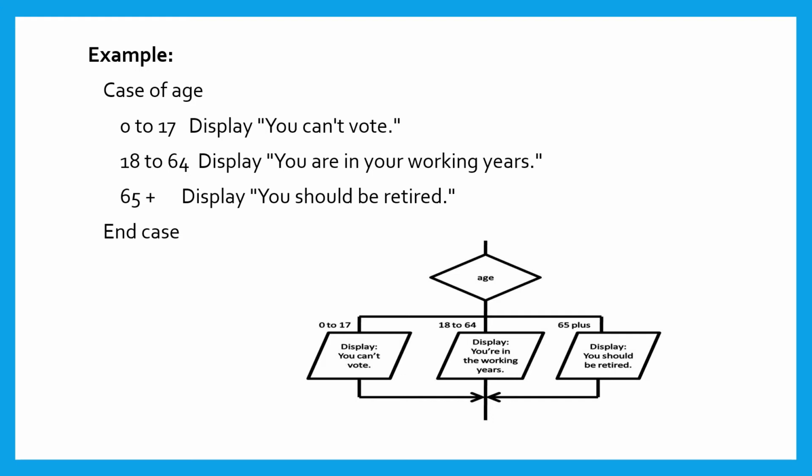If age matches the condition 0 to 17, then display you can't vote. If age matches the condition 18 to 64, then display you are in your working years. If age matches the 65 plus condition, then display you should be retired.